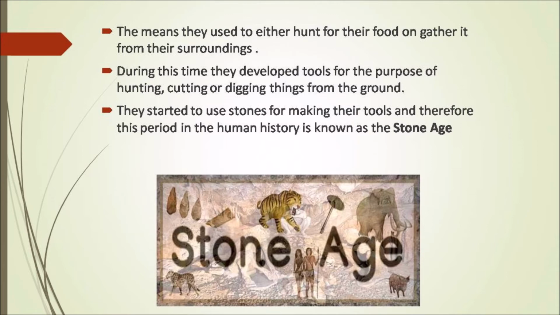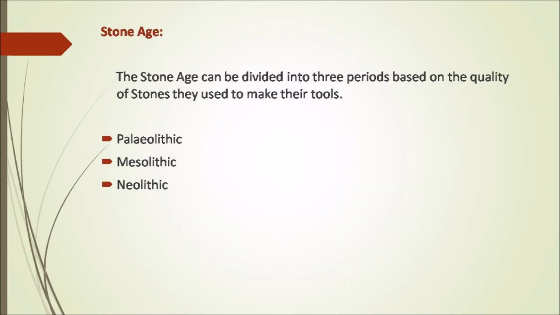They started to use stones for making their tools, and therefore, this period in human history is known as the Stone Age. So the early humans started to make their own tools by the use of stones, and therefore that period was said to be the Stone Age.